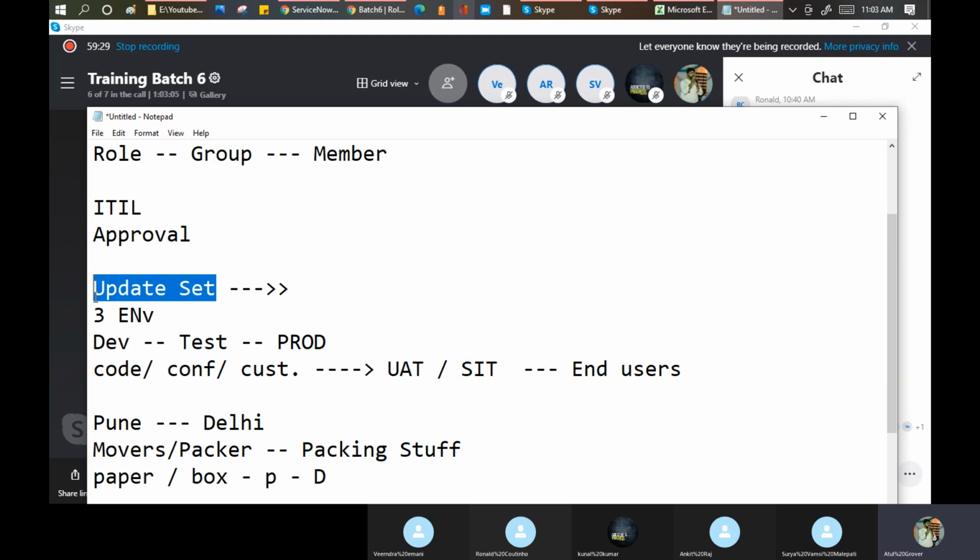Only the code, logics, customization we keep into the update set, और वहां से update set हम move करते हैं test में, test से move करते हैं production में. इसे हम कहते हैं update set movement, update set creation and update set movement. ठीक है? I'll not go through the complete stuff for today, just for the introduction part.